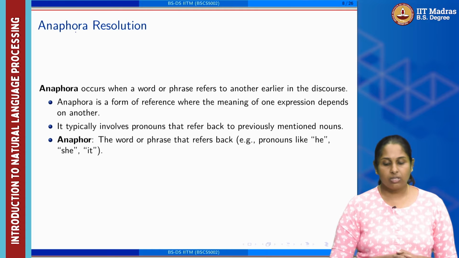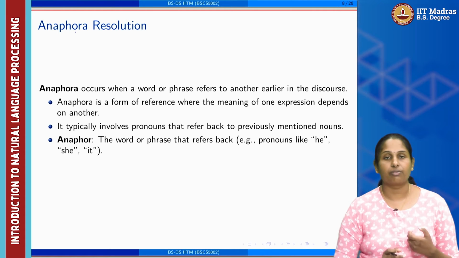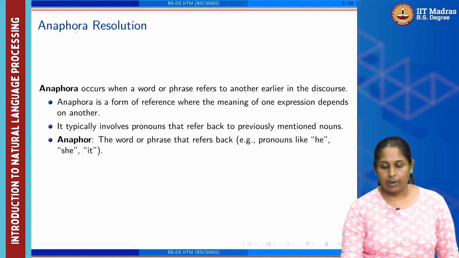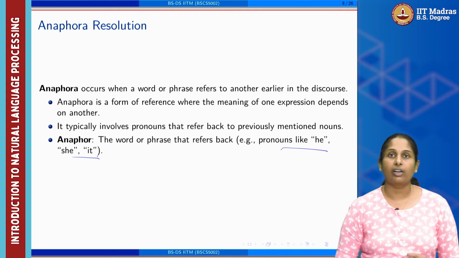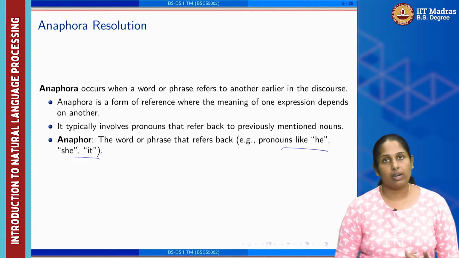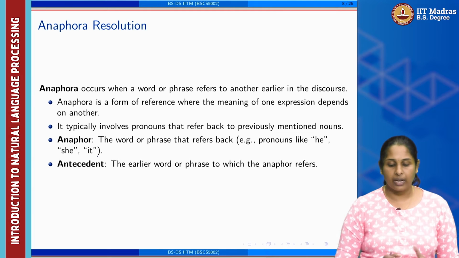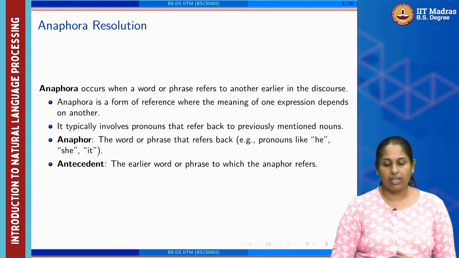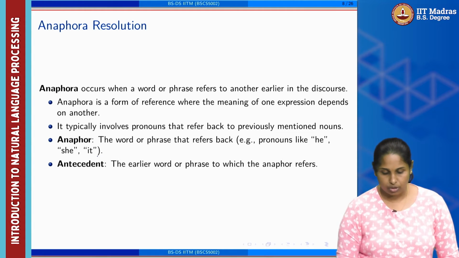So now anaphors are the words or phrases that refer back. So pronouns like he, she, it are called anaphors. And resolving this one is called Anaphora resolution. And antecedents are the earlier word or phrase to which the anaphor refers to.